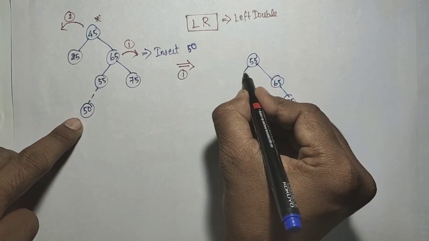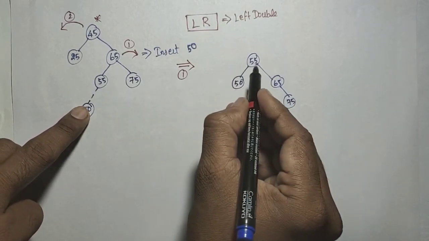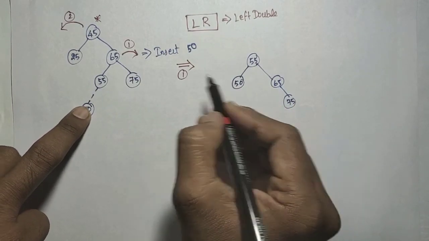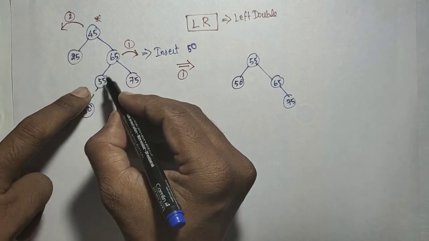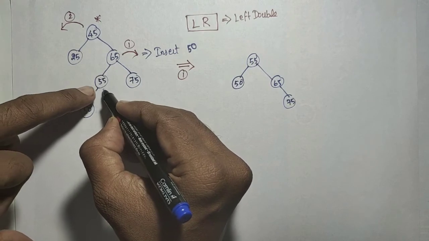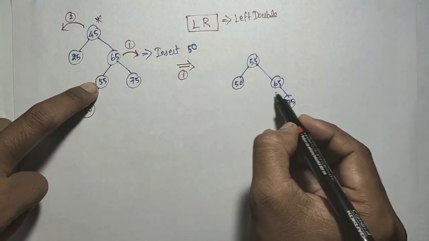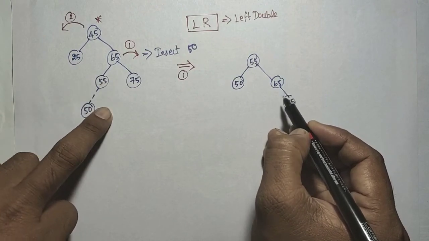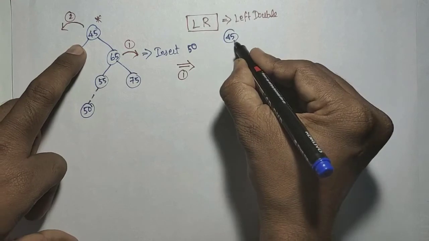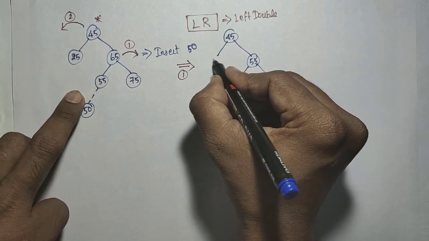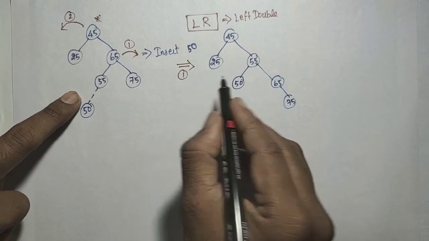Here the 50 will come. So we have to consider the children of the 55, since the 50 goes to the root. There is no right for the 55. If a right were there, it would be joined on the left side, so it is kept as it is. There is no change in this 45 on the right, and the left is 25. This is the case after rotating first.